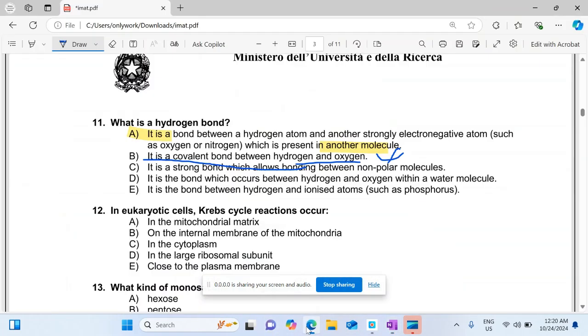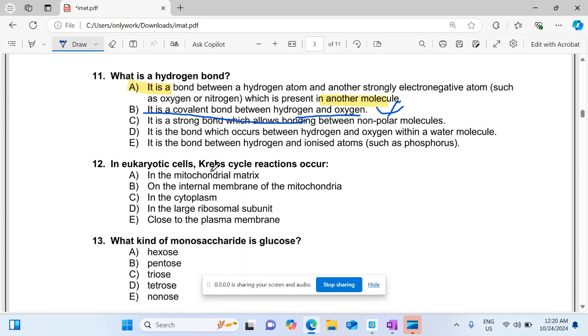So now move to MCQ number 3. In a eukaryotic cell, Krebs cycle reactions occur in. Try to remember that the Krebs cycle is a part of aerobic respiration. Aerobic respiration has three phases: glycolysis, Krebs cycle, and then electron transport chain. So the Krebs cycle occurs in the mitochondrial matrix, not on the inner membrane of the mitochondria. It always occurs in the mitochondrial matrix.